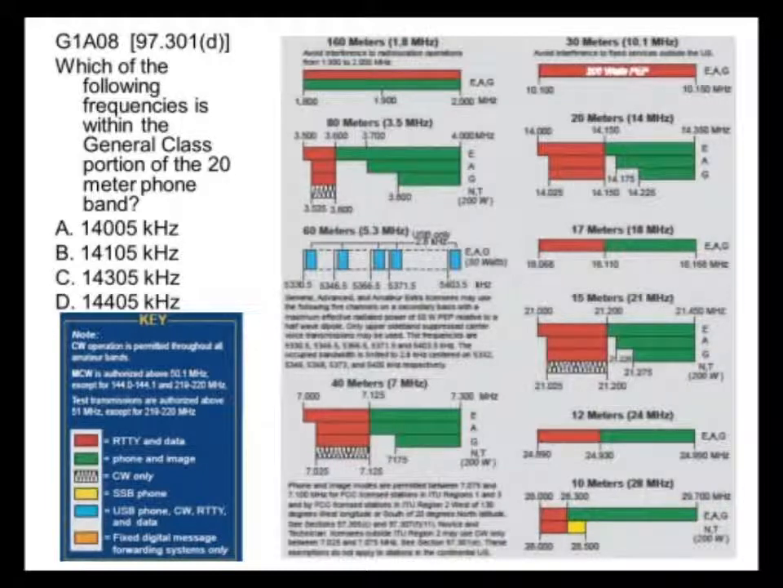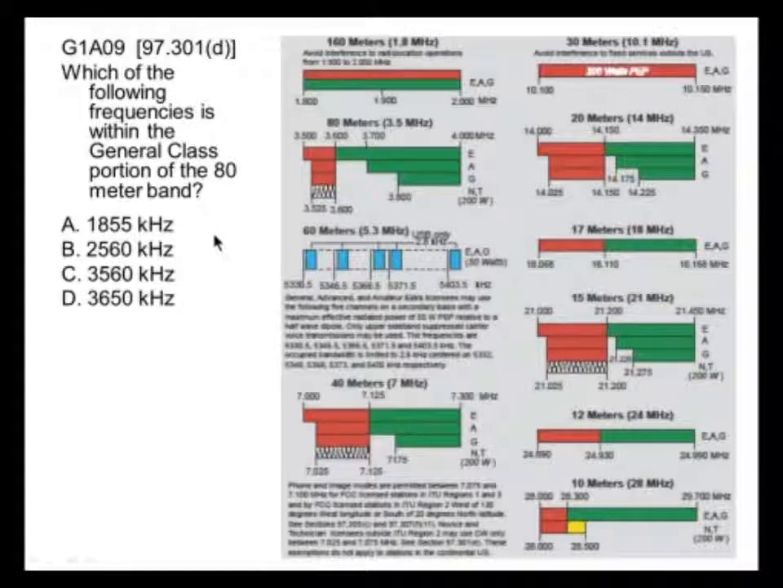14305. Oh, well, we're looking for phone, aren't we? We're looking for phone. Okay, so it has to be in the green, and it's going to be this one right here that we're looking at. Okay, so that gives us 14305. 14405 is outside the band, completely up in here. So we're looking for the phone band. This one is general, but it's in the CW band.